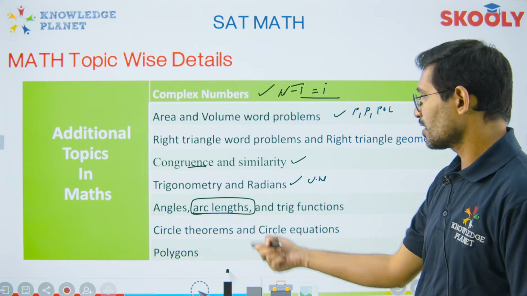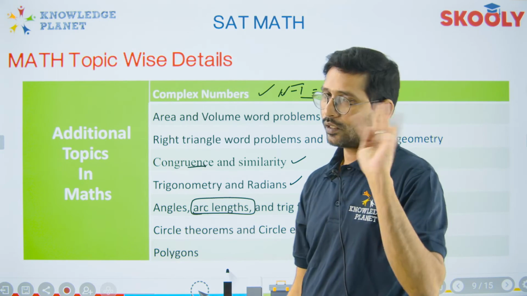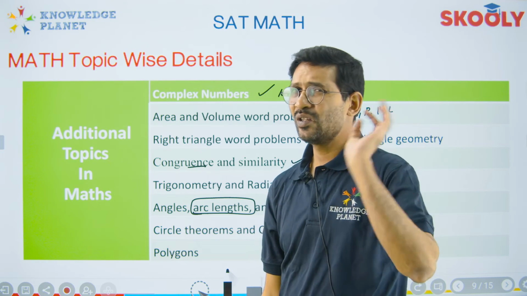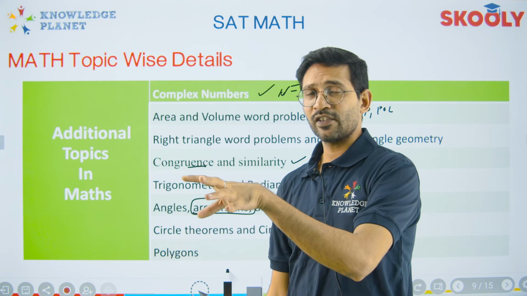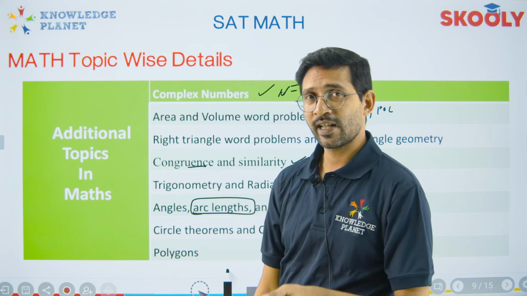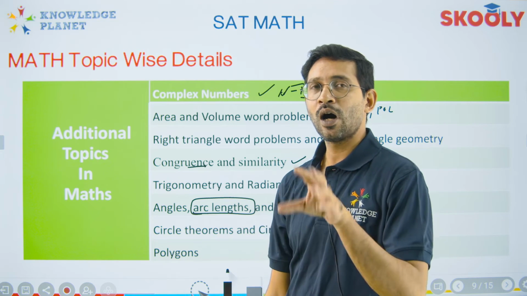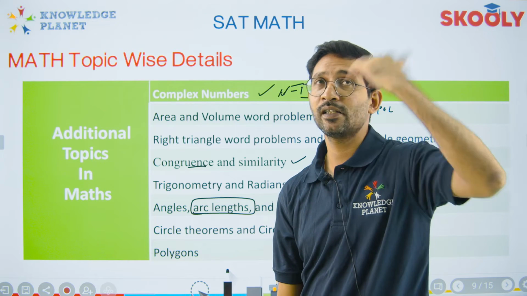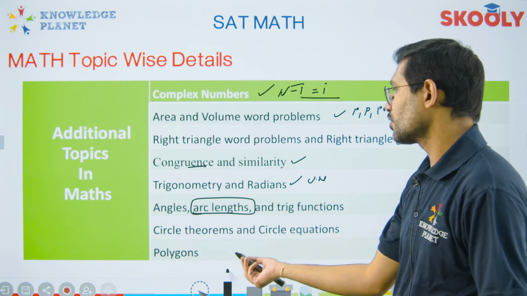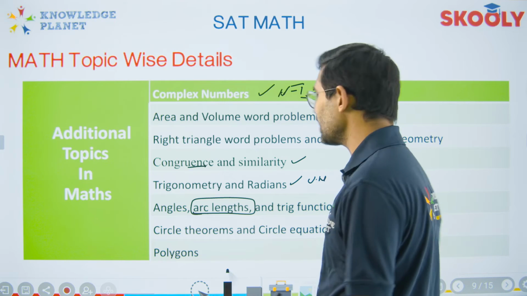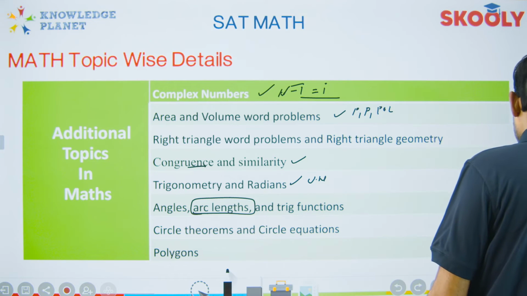Circle theorems, 4 major circle theorems, job done, nothing much. We don't have to get into more. Tangent line has to be done. Circumference 90 degree has to be done if it's a diameter. And how about the angle subtended at the center, angle subtended at the circumference? Major questions. And polygons, of course, because you're going to get a composite figure many a times wherein